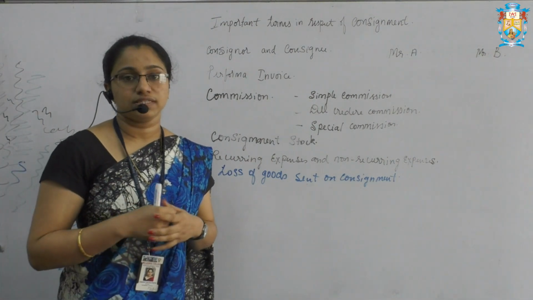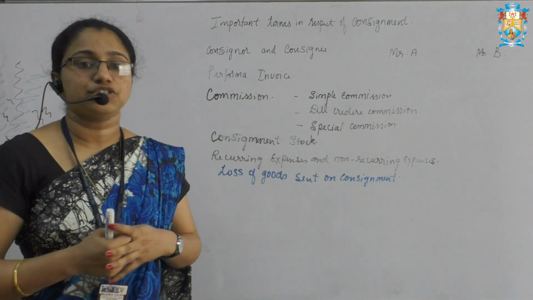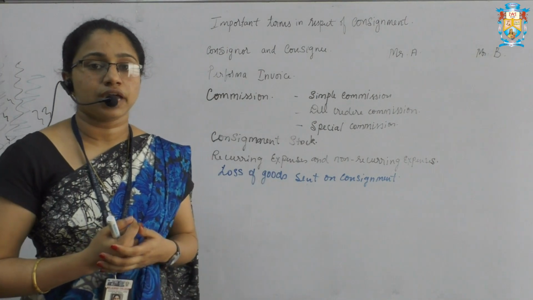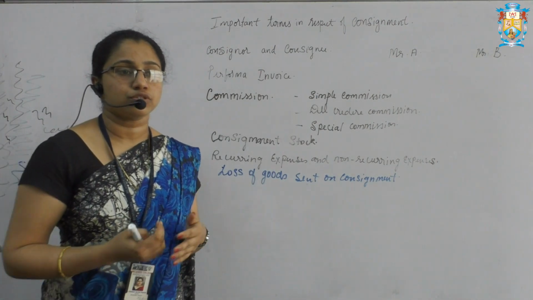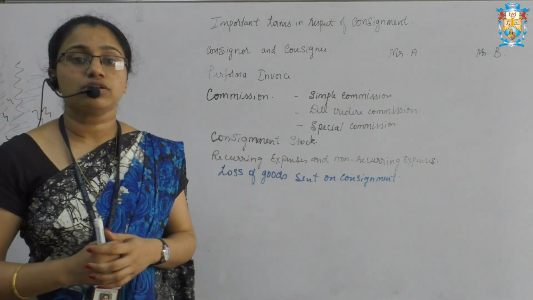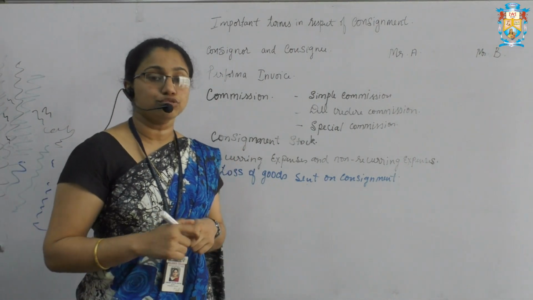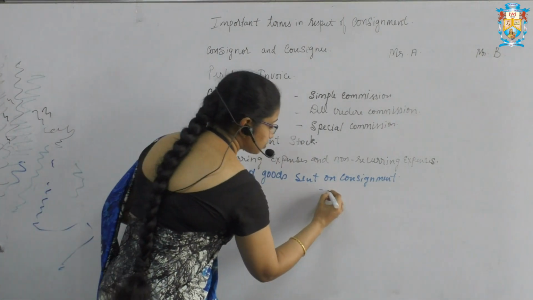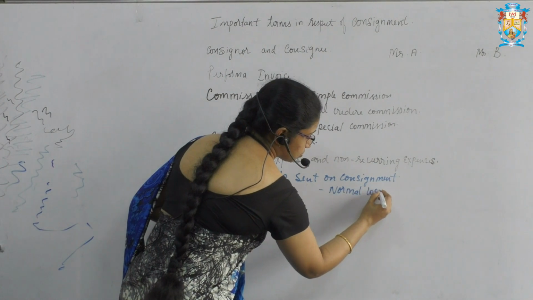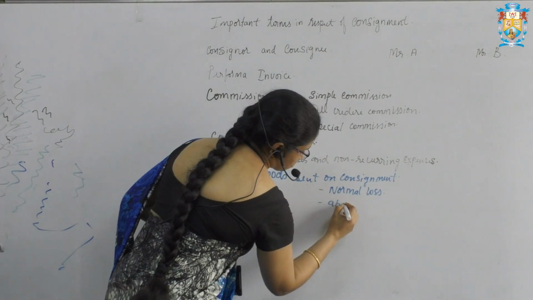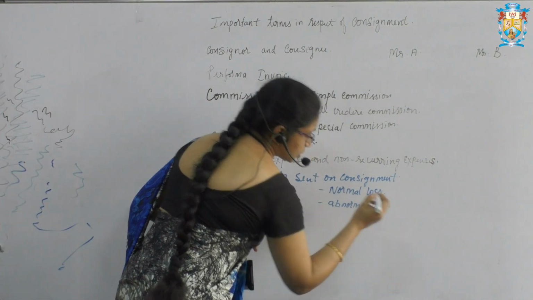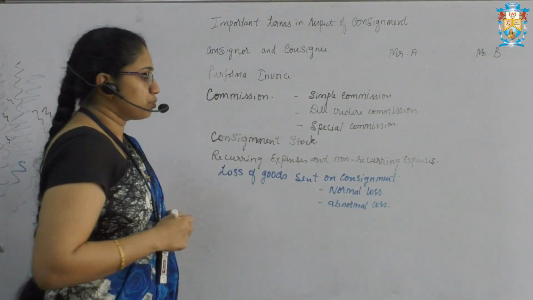When the goods are sent to the agent, at that time some loss might occur in the consignment. That might be because of transit or carelessness. Such losses are categorized into two types: normal loss and abnormal loss.